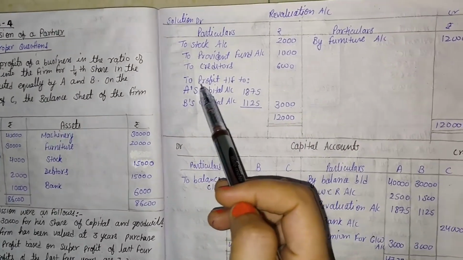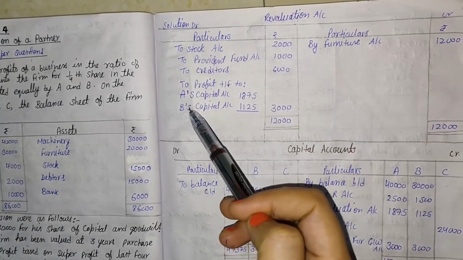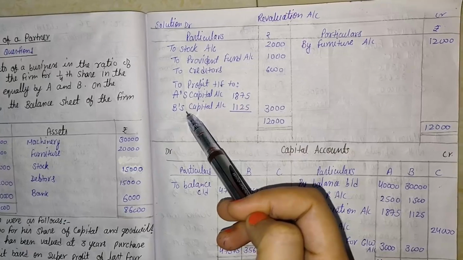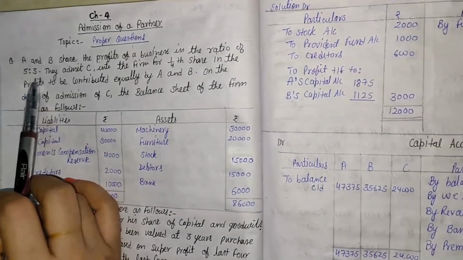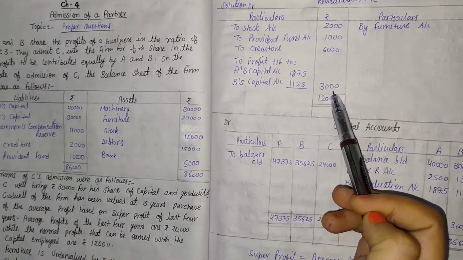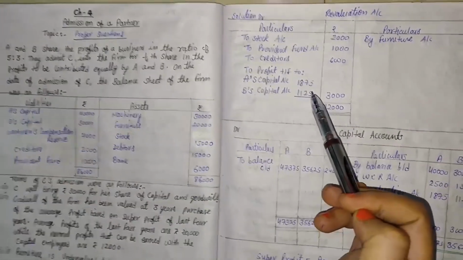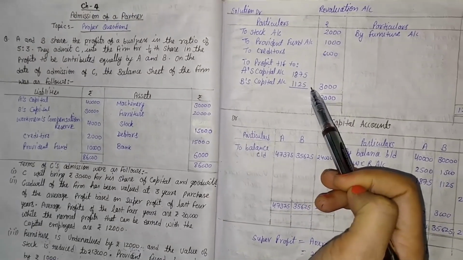That balancing figure is called profit transferred to old partners. And who are the old partners? A and B. And what is the old ratio? The old ratio that is given in the question, 5:3. So that 3,000 is divided in the ratio 5:3, that is 1,875 and 1,125.